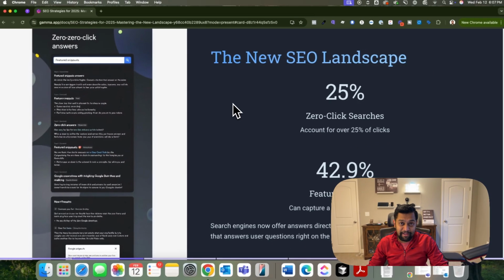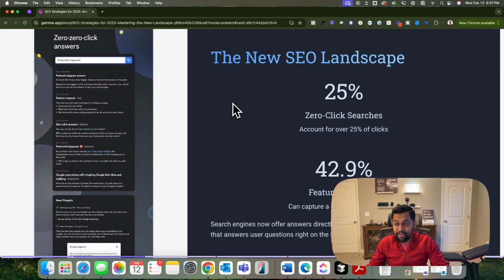The biggest one impacting every brand is zero click searches. This is when you go on Google, search for something, and then immediately you get a result, and people are essentially consuming that information, and literally there is no click happening. So it's estimated that over 25% of these clicks are coming through zero click searches, right? And 42.9% goes to featured snippets.